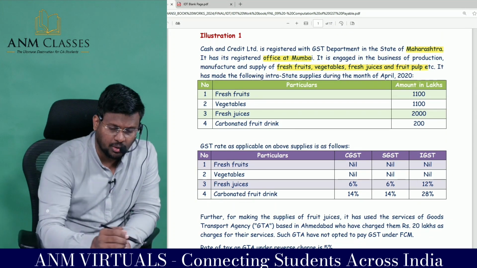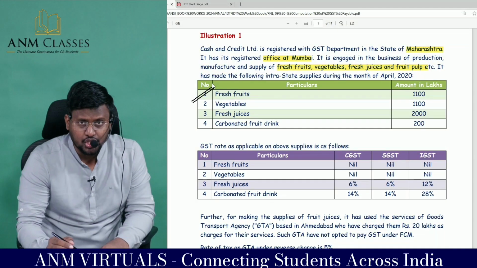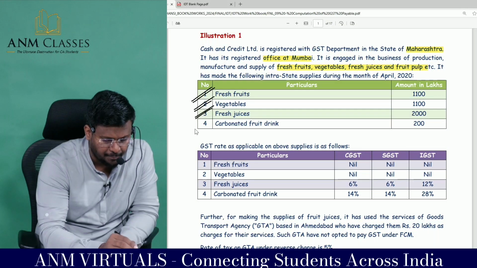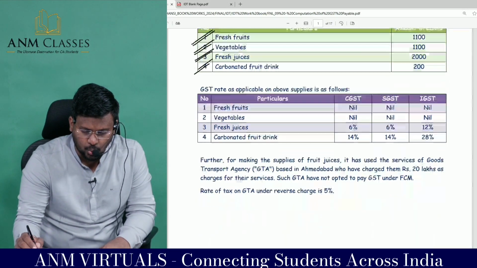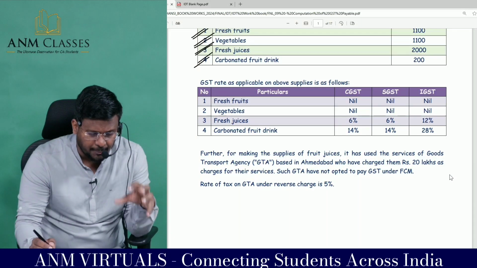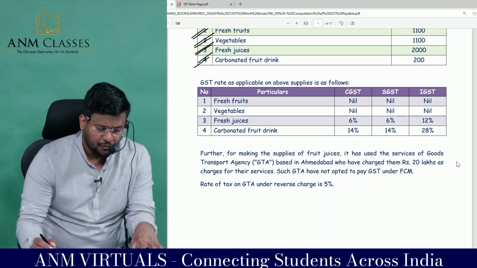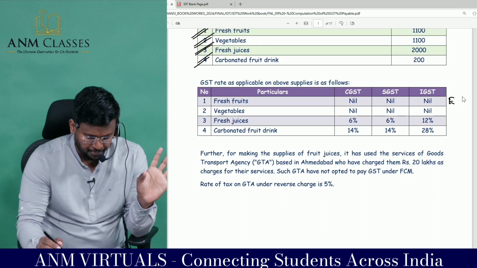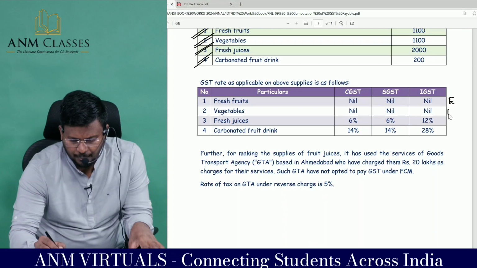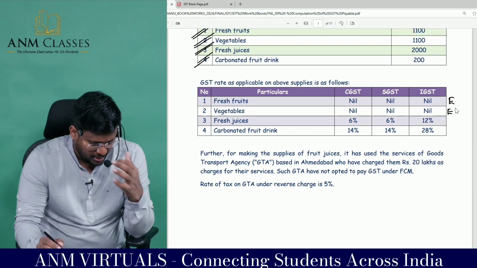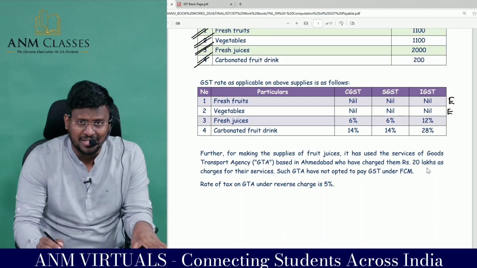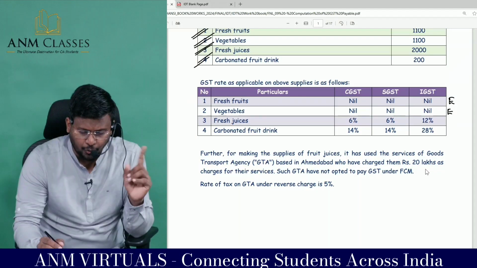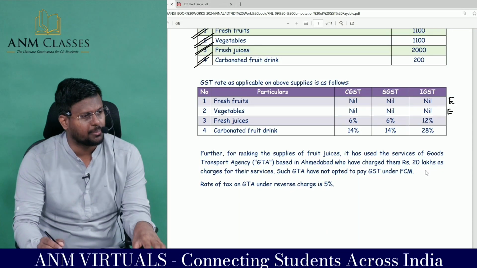Fresh fruits they sold 1100 lakhs. Vegetables they sold 1100 lakhs. Fresh juices they sold 2000 lakhs. And carbonated fruit drink they sold 200 lakh. GST rate as applicable on the above supply is as follows. Fresh fruits, we all know that it is exempted, so nil. Vegetables is also nil rated, so no GST will come. Fresh juices 6% CGST, 6% SGST and 12% IGST. Carbonated fruit drink 14% CGST, 14% SGST, and IGST is 28%.